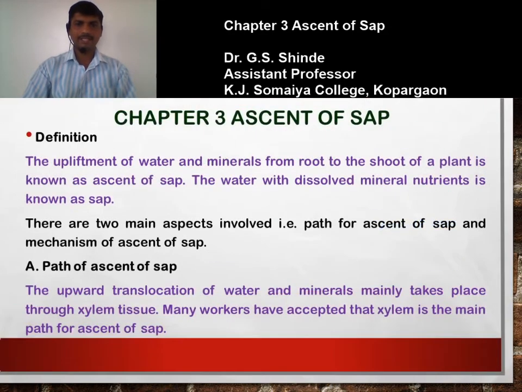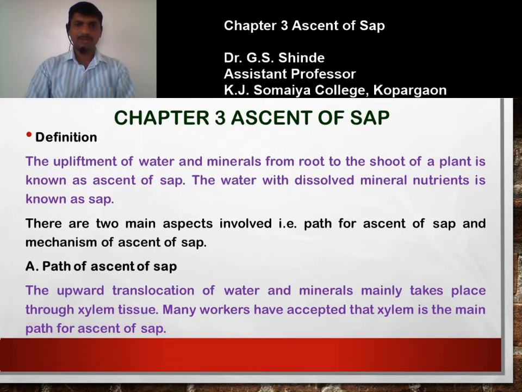By definition, ascent of sap is the upliftment of water and minerals from root to the shoot of a plant, while the sap is the water with dissolved mineral nutrients.